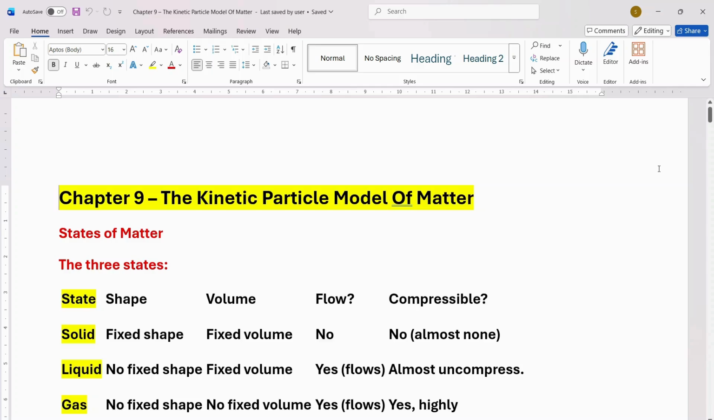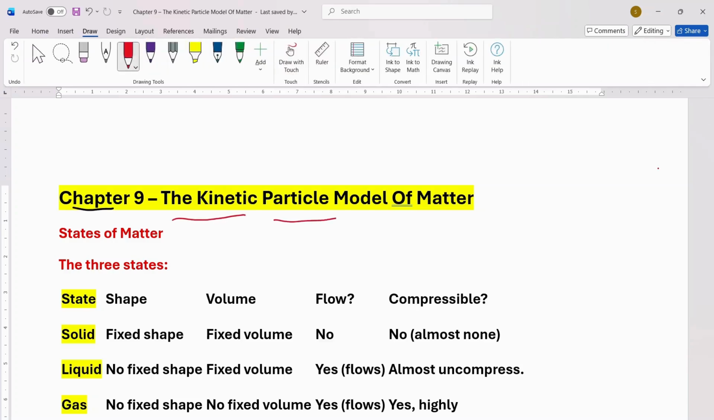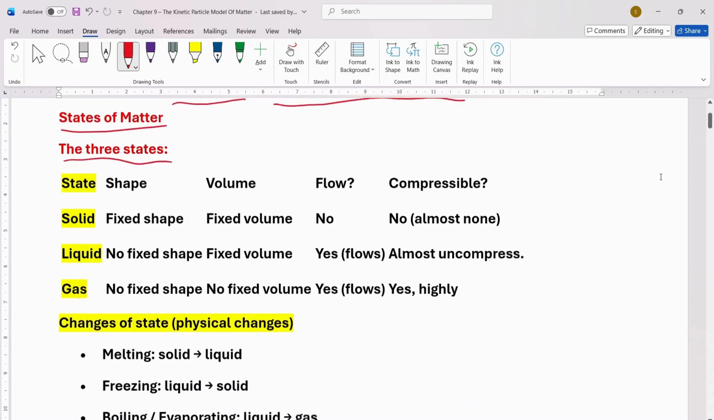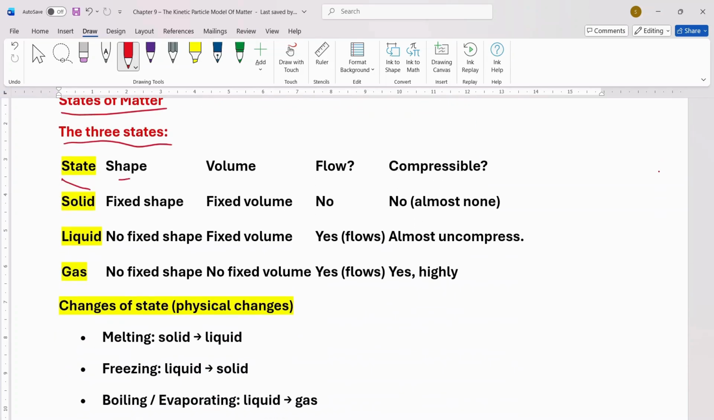Let's start chapter number 9, the kinetic particle model of matter. States of matter, the three states: state, shape, volume, flow, and compressible. These properties are given here.